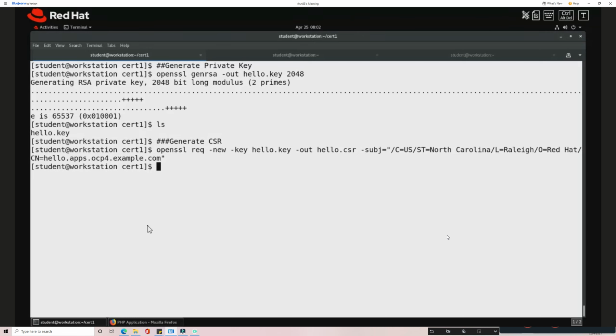as the common name. Now I've created the CSR, and finally I'm going to generate a self-signed certificate. Here also I'm going to use OpenSSL, and I'm going to create a certificate of type X509. I'm going to request it for 365 days.